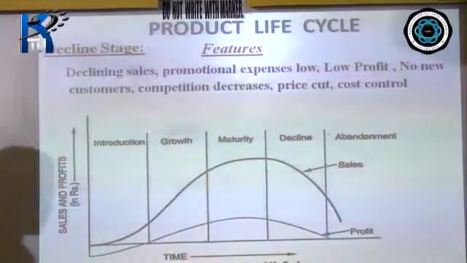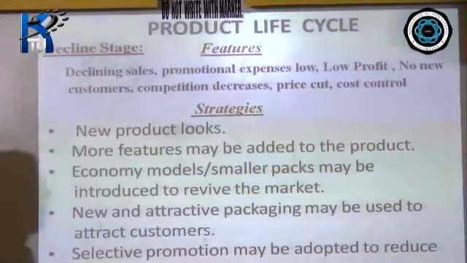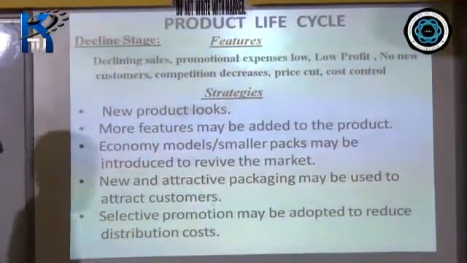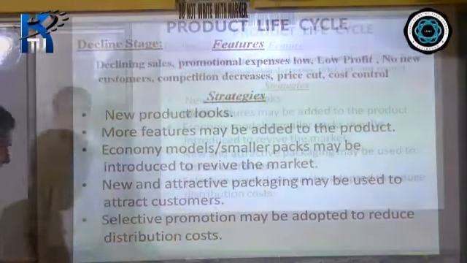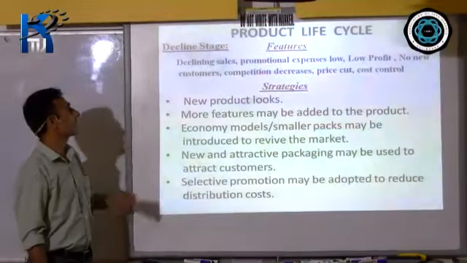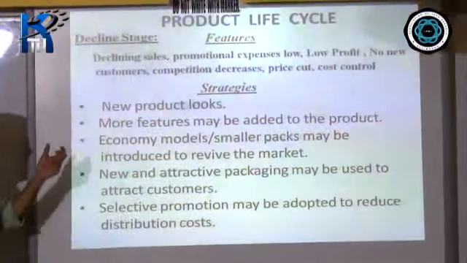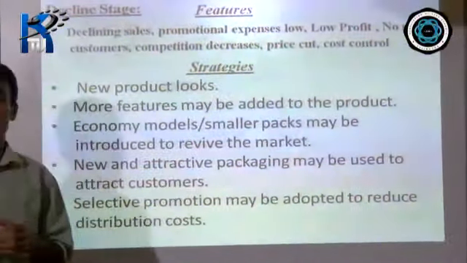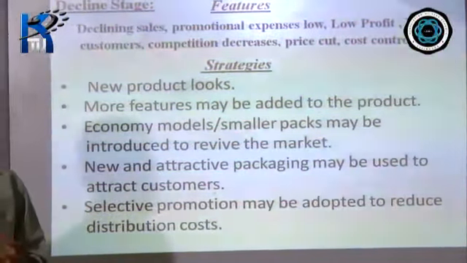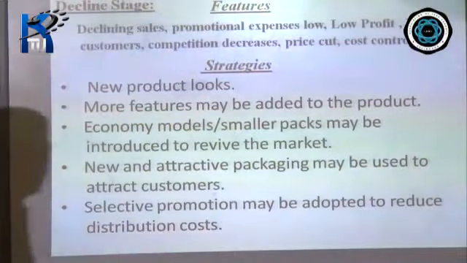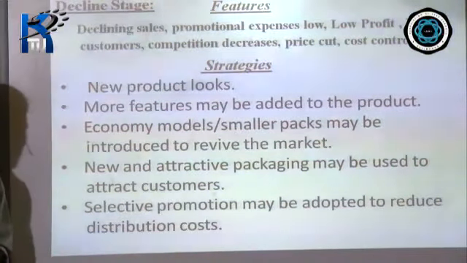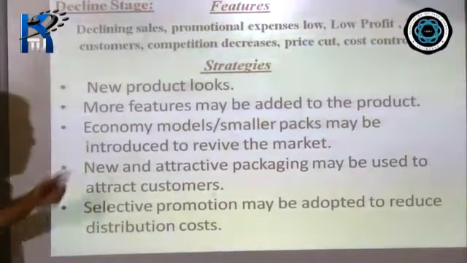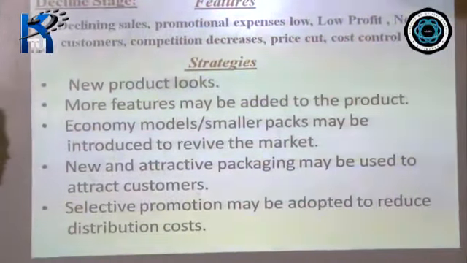Now, since the product has no more customers, let us look at the strategies we need to adopt in the declining stage. Number one, new product look. Since the product is losing its customers, the product has to attract the customers. So some changes have to be brought in the product so that it has a good look. More features may be added to the product.